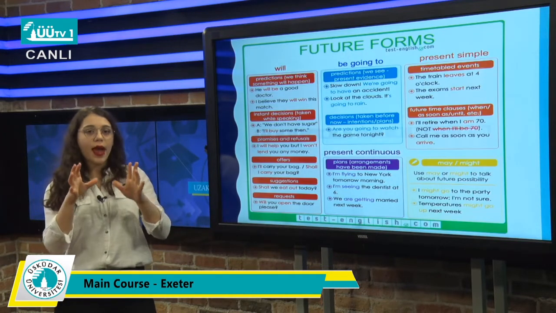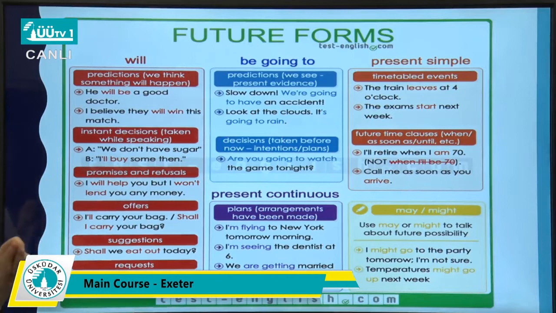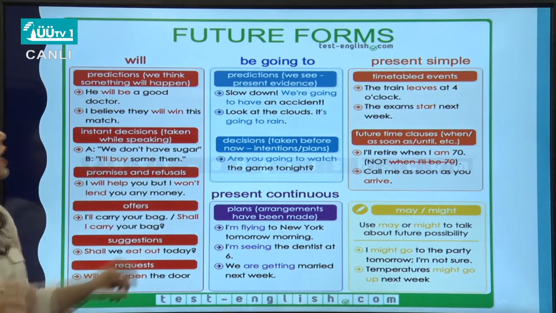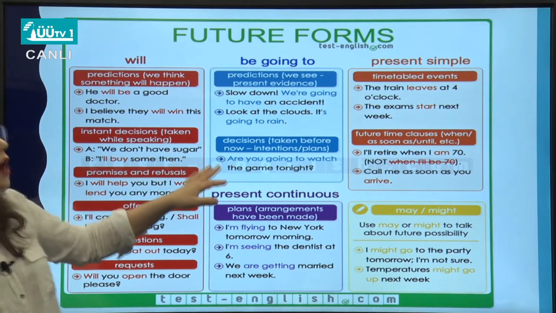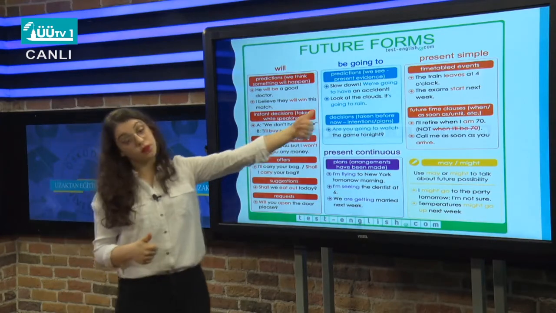So let's compare these future forms that we use. Let's start first of all, will and be going to. What we said that we use will with predictions when we think something will happen. He will be a good doctor. How do you know? You're just saying your prediction. When you're saying your prediction, then you can use will. But when you're saying a prediction that you can see, that you have an evidence for, then you have to use be going to, like, slow down, we are going to have an accident because you're going too fast. Or look at the clouds, it is going to rain. We can see the cloud, we have the evidence, then we have to use be going to.